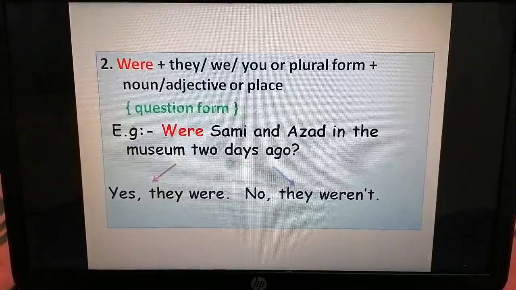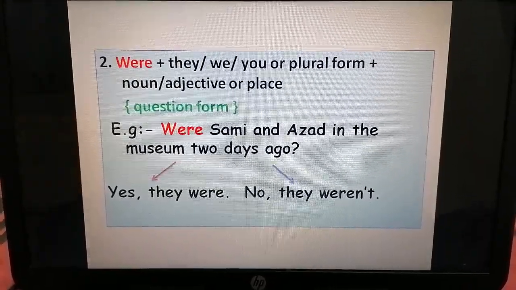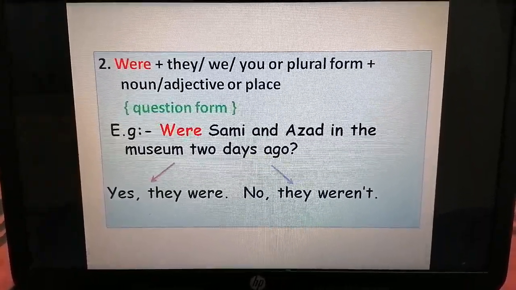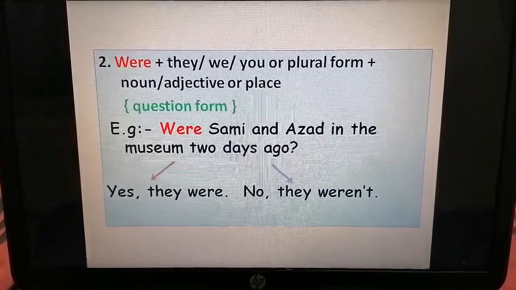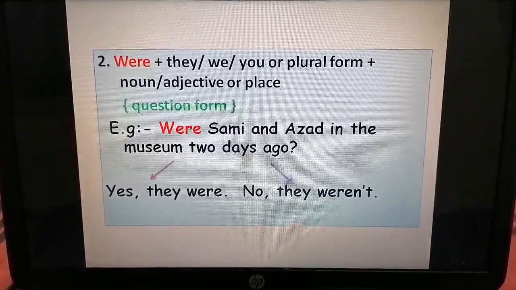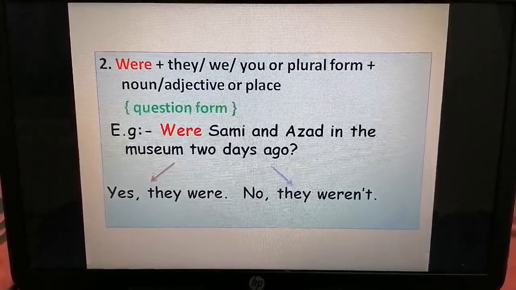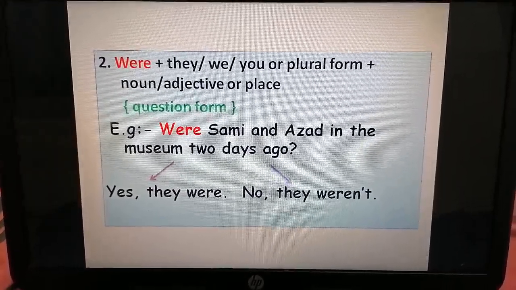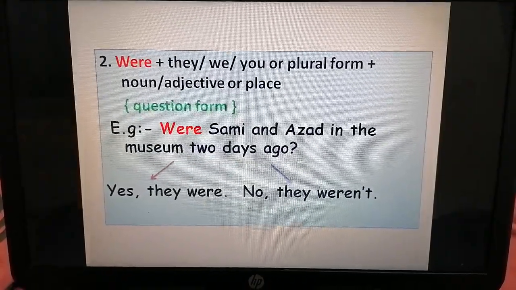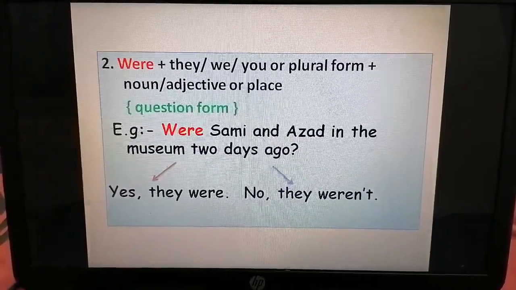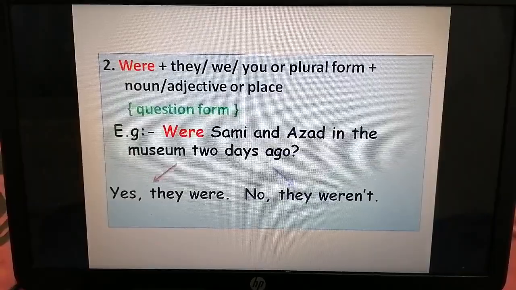Second one, were plus they, we, you, or plural form plus noun or adjective or place. For example, were Sami and Azad in the museum 2 days ago? Yes, they were, or no, they weren't.